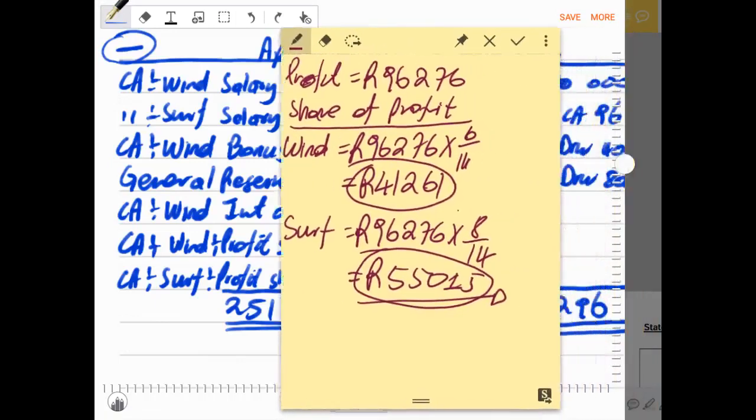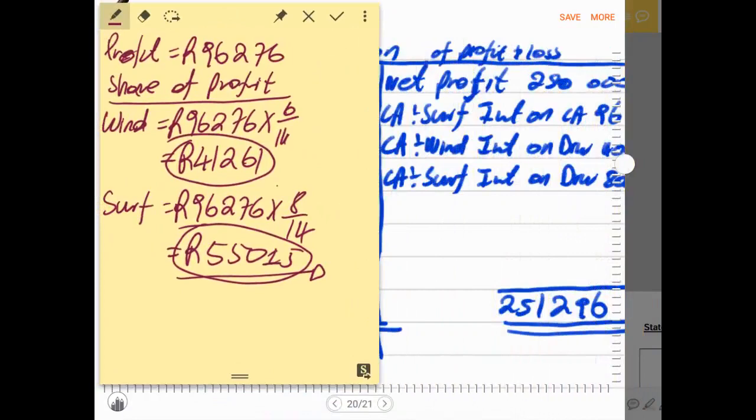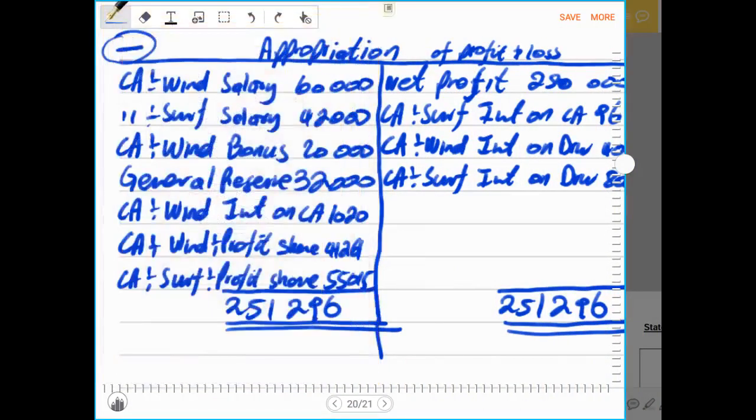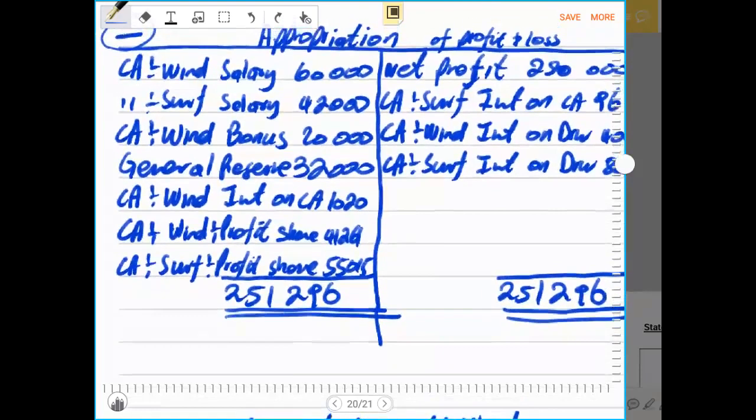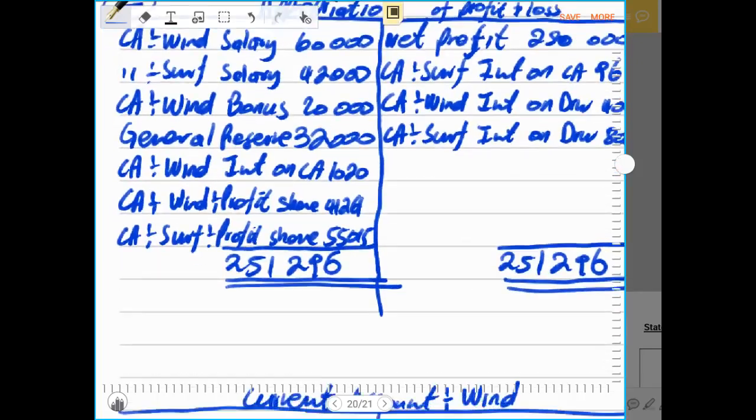Then after we continue and just balance or close off this ledger account. So now if you calculate the total of the debit side, it will definitely be equal to 251,296, because the difference, which was 96,276, was shared on the debit side.